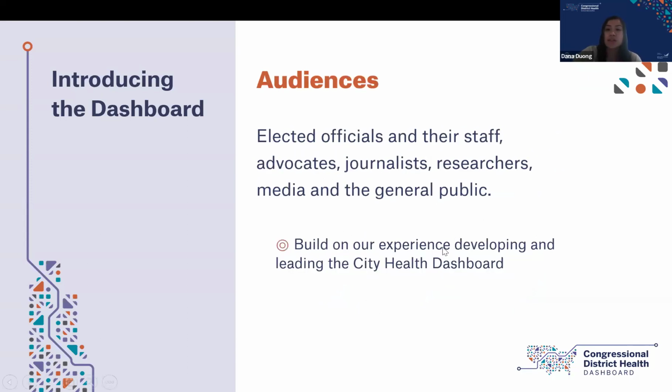We built this tool to be helpful for a wide audience. Think elected officials and their staff, advocates, journalists, researchers, the general public, just anybody that has an interest in data at that congressional district level. Our team at NYU Grossman School of Medicine's Department of Population Health built this dashboard off the success of our City Health Dashboard, which we launched in 2018. Our partners include the Robert Wood Johnson Foundation, the Bipartisan Policy Center, and the Center on Budget and Policy Priorities.